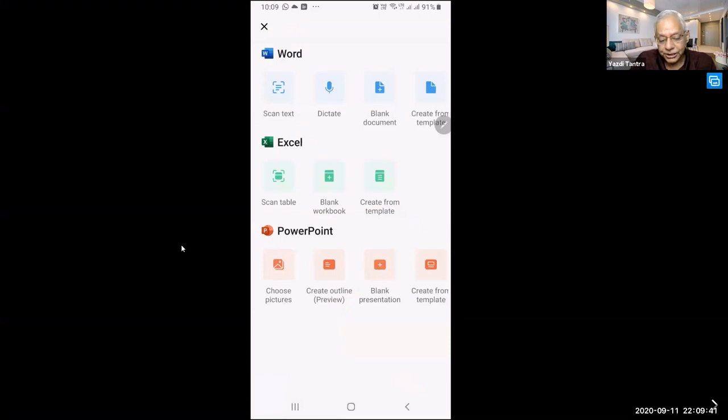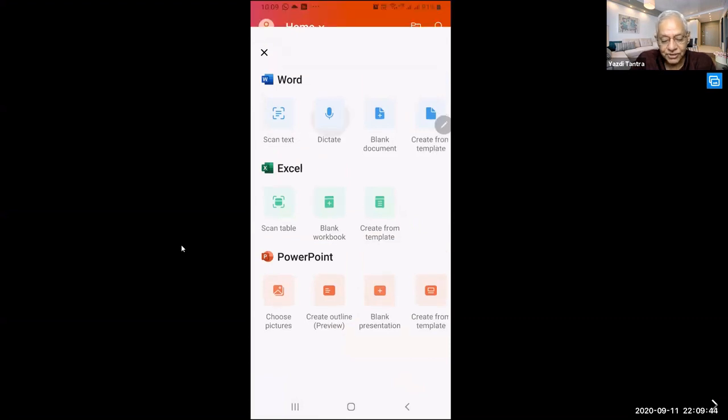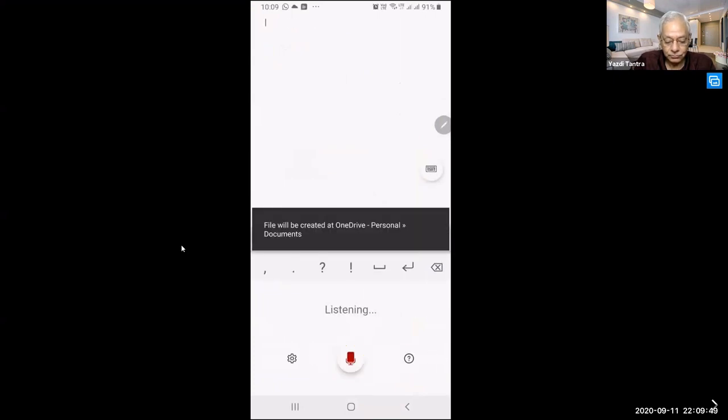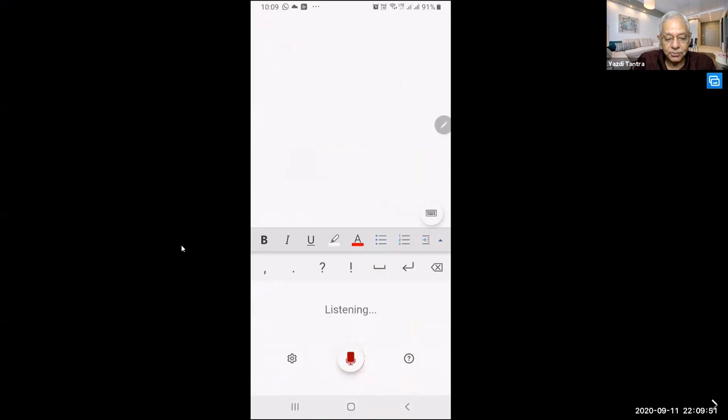The other option is to dictate. So let me see if I can dictate something into Office. This is a very simple app which helps me in dictating stuff directly into Microsoft Word. Can you see? Question mark. Okay. This is also very cool. Full stop.